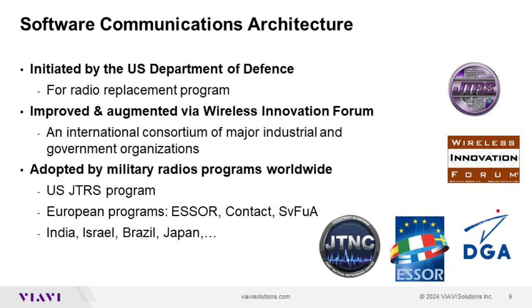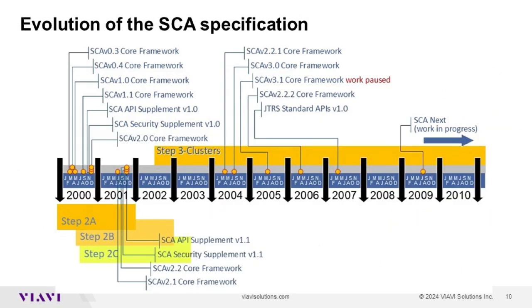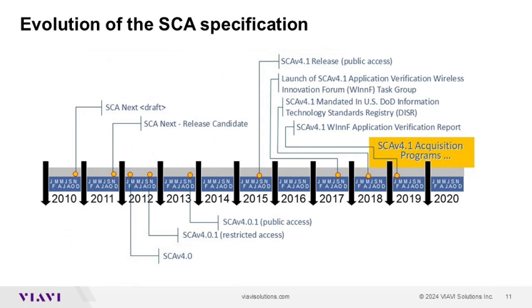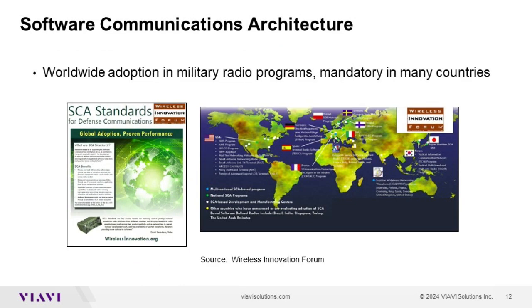The first publicly available specifications came out in the early 2000s, and multiple revisions have been published all the way to version 4.1, which is now the de facto standard since 2015. The SCA has now been adopted by multiple defense departments worldwide as a requirement for the development of future radio programs. Hundreds of thousands of radios have been deployed based on the SCA.